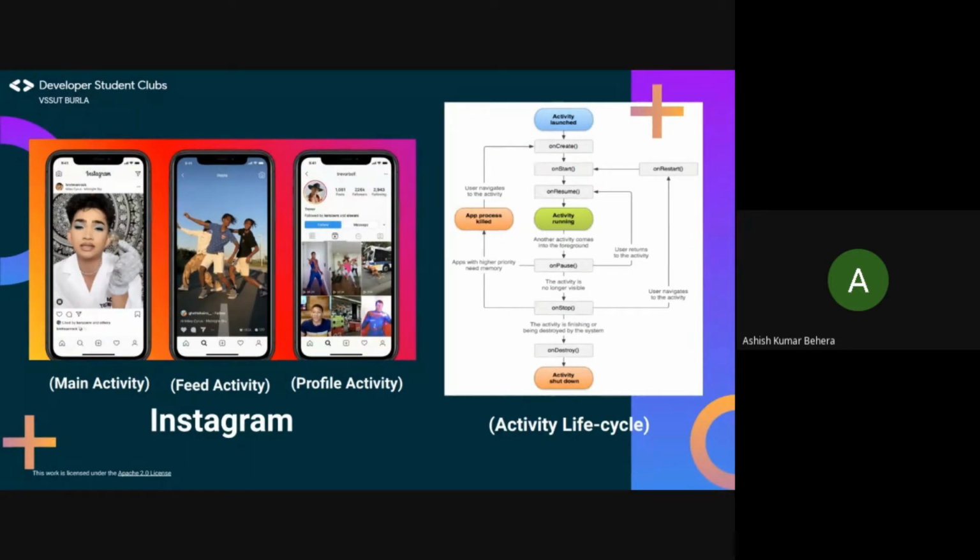So from this state, if the user returns to the app, then the app resumes back to its running state. Else, if the user opens a new app with high priority, then the previous background app process gets terminated and redirected.